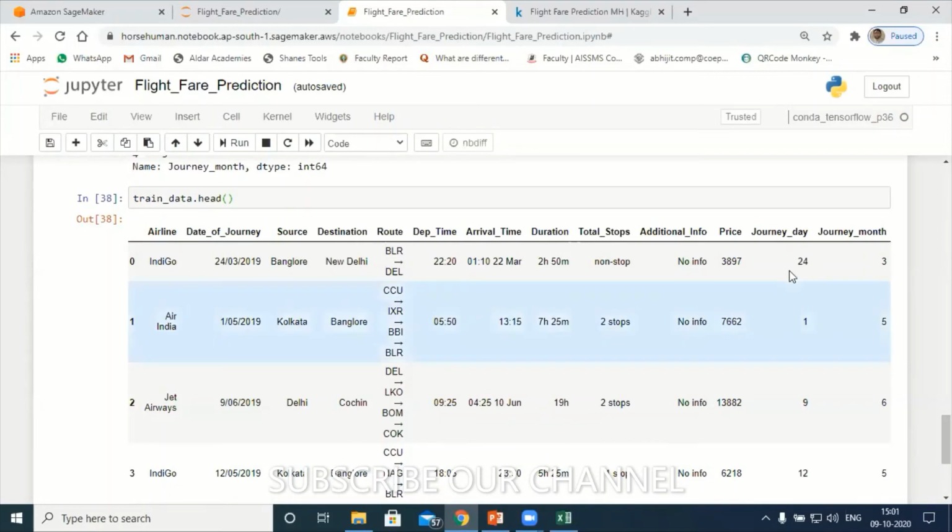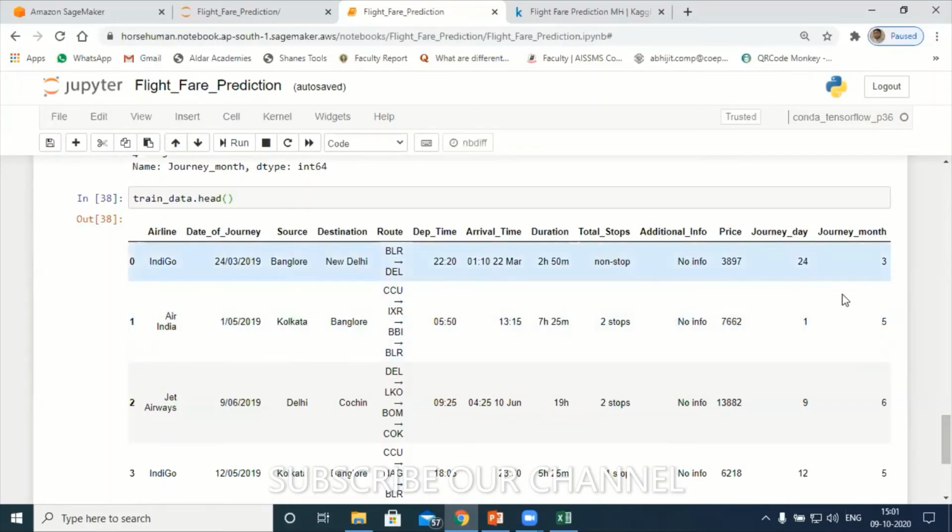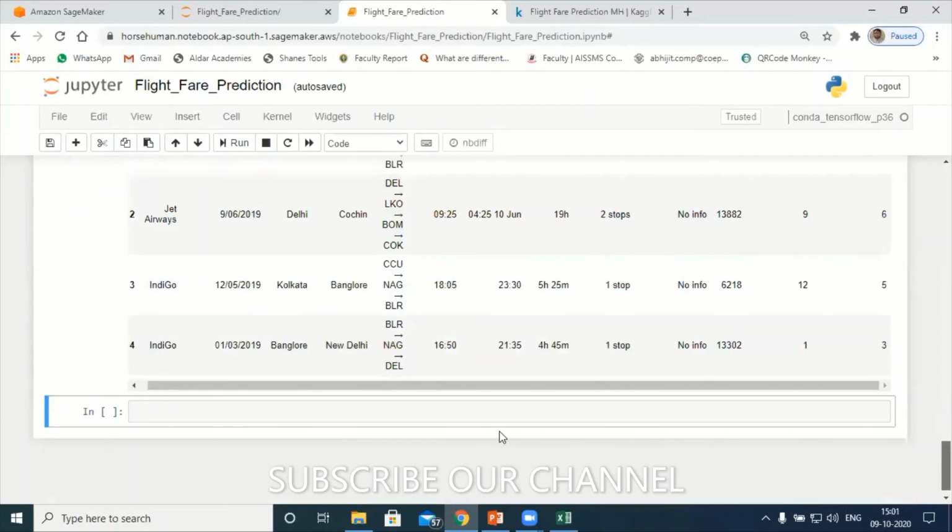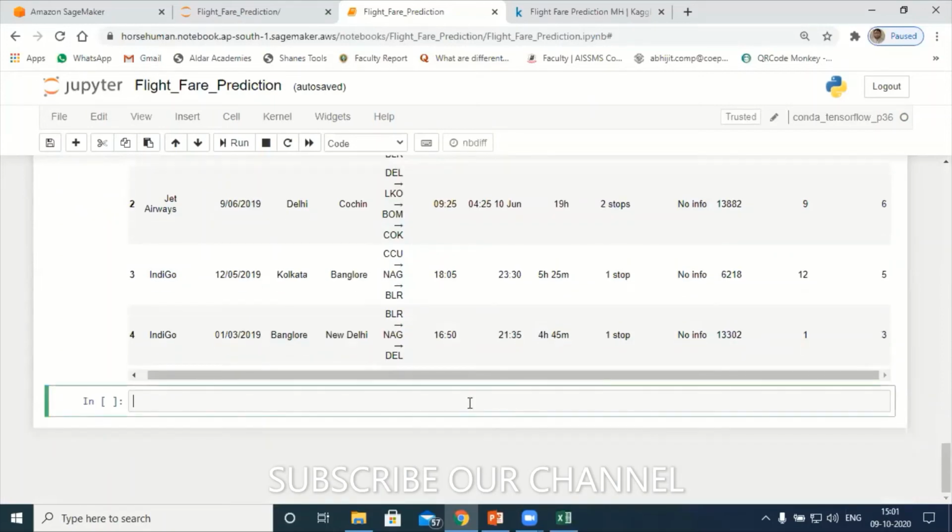Can you see this one? Extra new features are added, journey day and journey month. Hope that is cleared. Head I have already shown you, so two extra features are available now. Next, let's try to convert the date of journey column into integer.